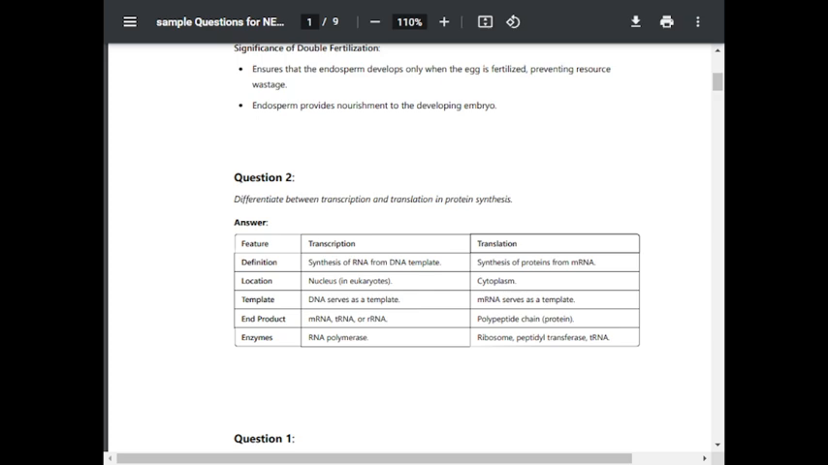End product: transcription, mRNA, tRNA or rRNA. Translation, polypeptide chain or protein. Enzymes: transcription, RNA polymerase. Translation, ribosome, peptidyl transferase, tRNA.